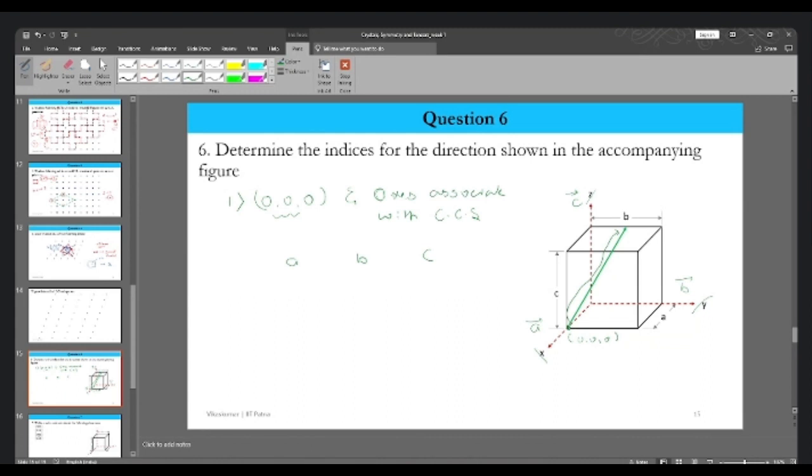Starting from this particular origin, in the A direction we have to go by the minus of A, that is in the negative. If I'm choosing this particular origin, this will be my C axis, this will be my B axis, and this is my A axis.